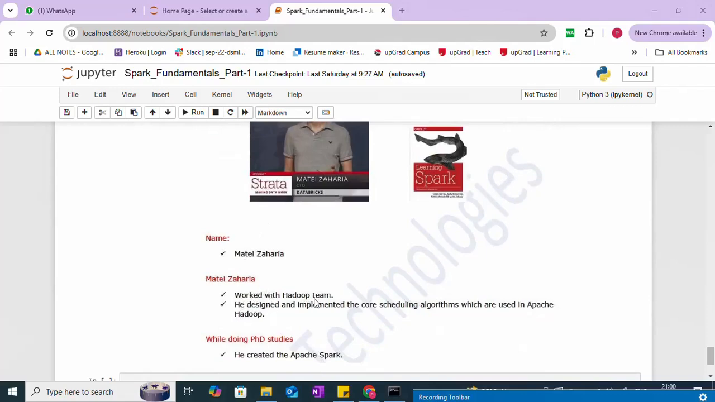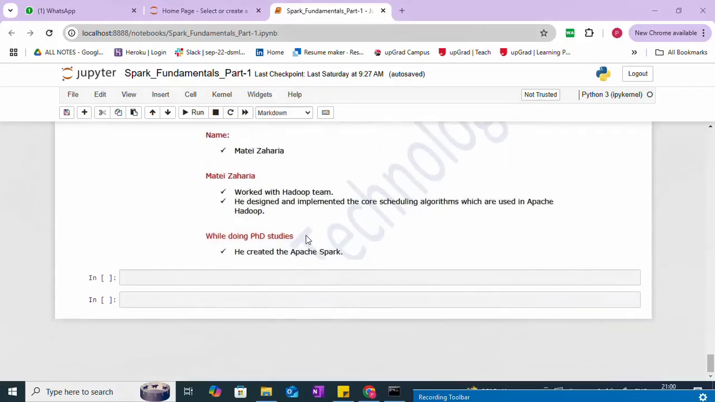Matei Zaharia worked with the Hadoop team. While doing his PhD studies, he designed and implemented the core scheduling algorithm which is used in Apache Hadoop. Basically, he created Apache Spark.